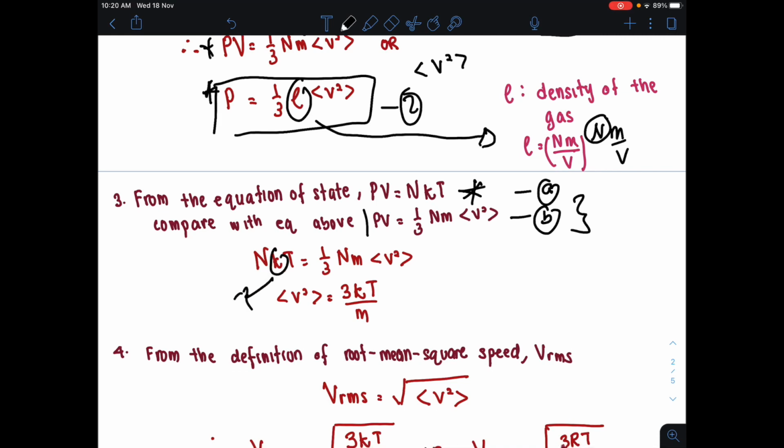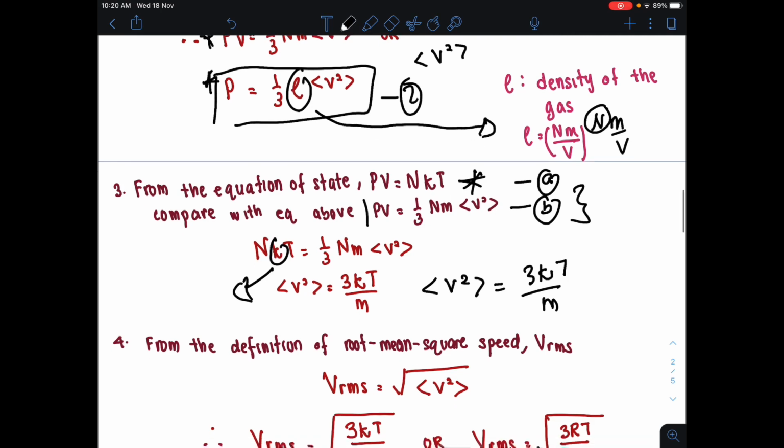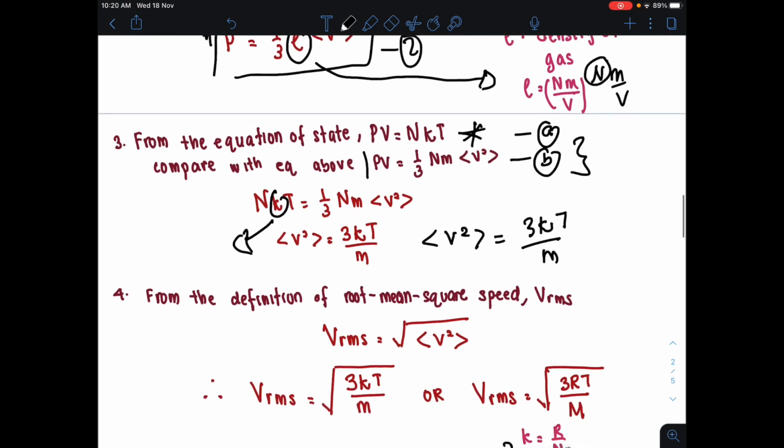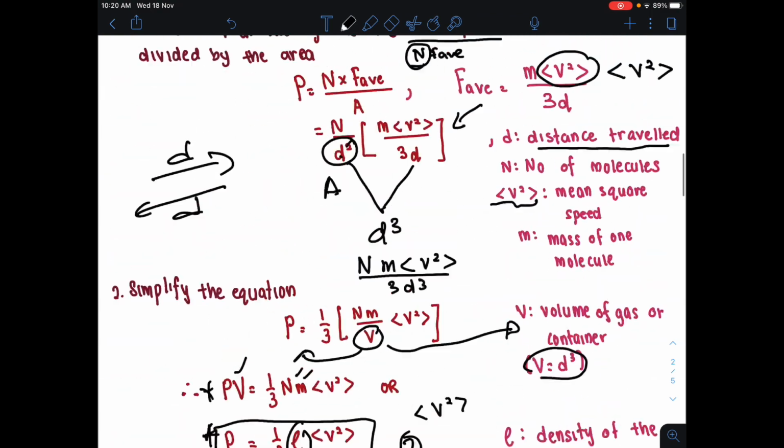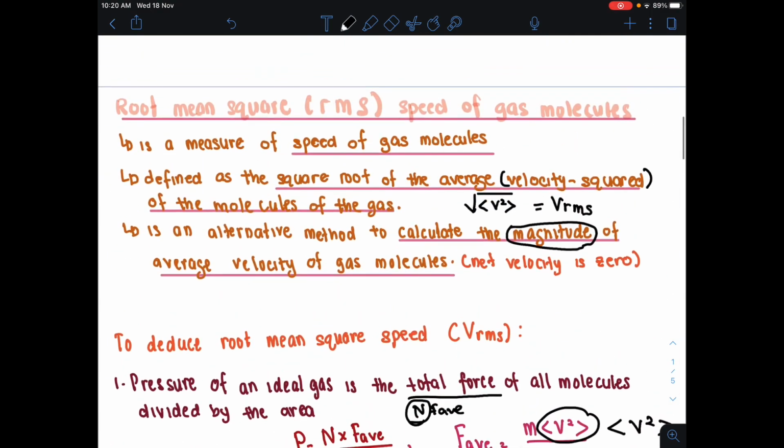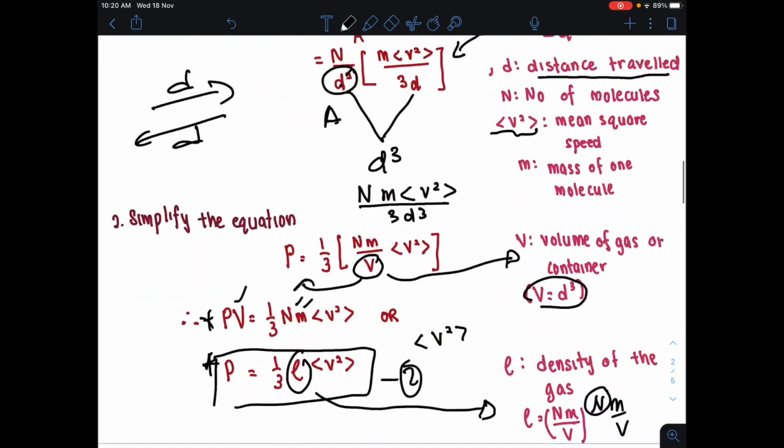k dekat sini adalah Boltzmann constant, and we have discussed about this in our previous video. So you rearrange, you will get mean square speed is equals to 3kT over mass. However, from the definition of root mean square speed, root mean square tadi kita cakap dekat atas ni adalah square root of average velocity square.